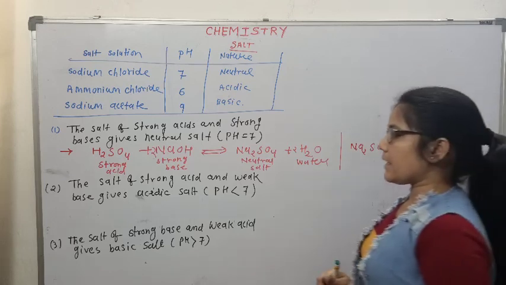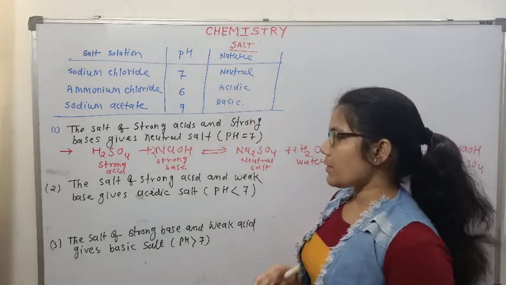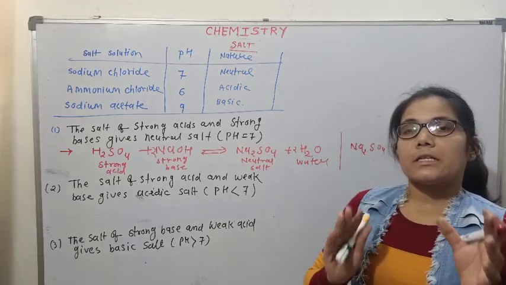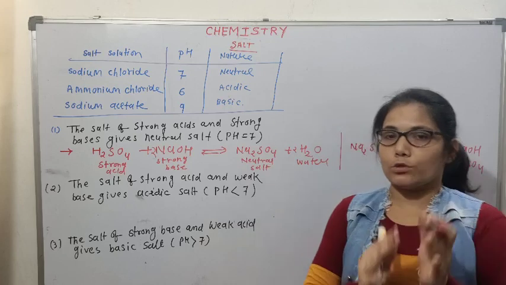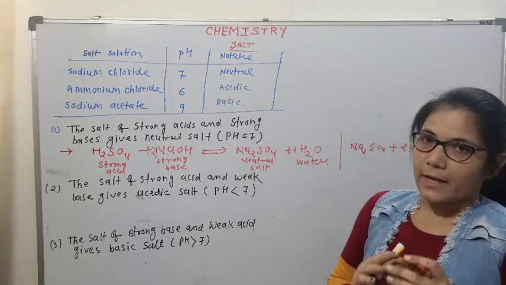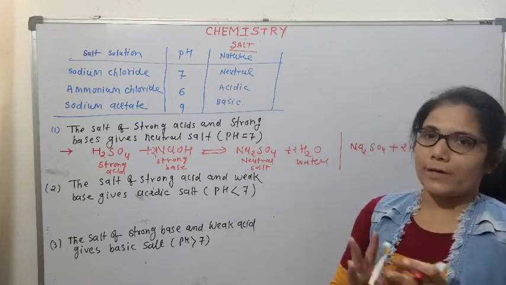Now the second category is acidic salt. How can we define acidic salts? The salts of strong acid and weak base give acidic salt. That means the pH is below 7.